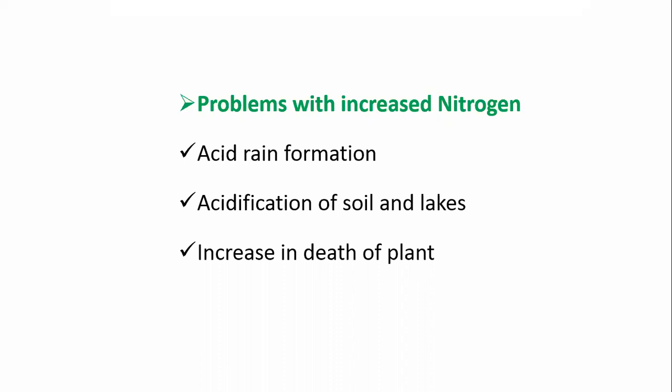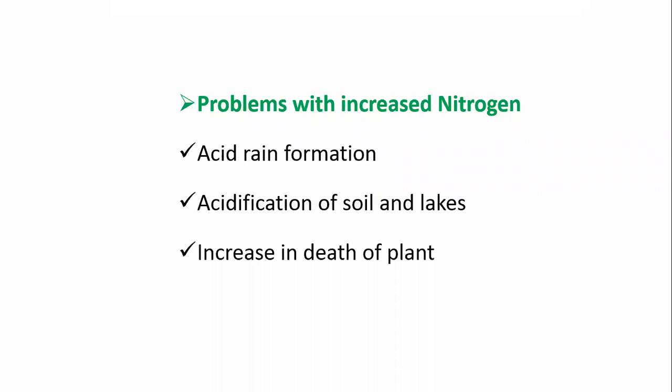At that time there is acid rain formation. All the people who are reading this, acid rain formation is at the starting period of the rainy season. The nitrogen in the atmosphere increases in the form of acid rain.